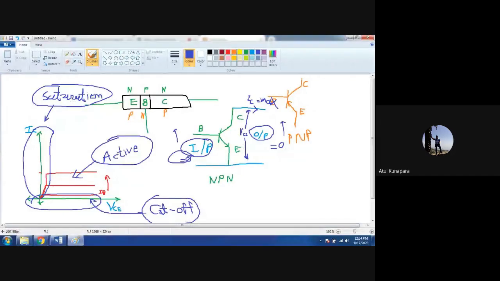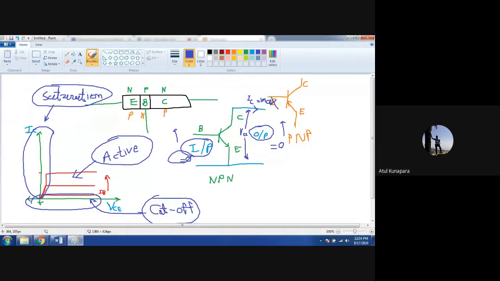The other two regions are cutoff and saturation. These two regions of operation are used when your transistor works as a switch. When you want to use your transistor as a switch between your circuits, it should be in the cutoff region if you want to keep it in the off condition, and in the saturation region if you want to keep it in the on condition.